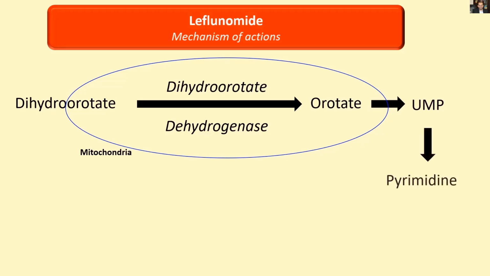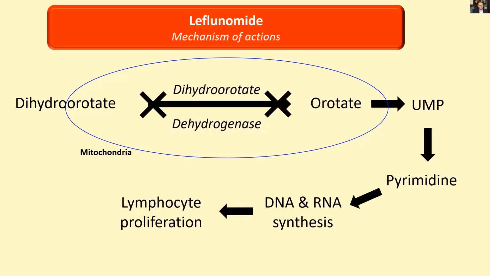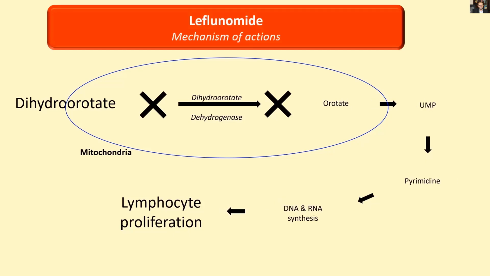UMP is the main component of pyrimidine, which builds DNA and RNA strands, thus enhances lymphocyte proliferation. Leflunomide suppresses the dihydroorotate dehydrogenase enzyme, thus suppresses the consequent reactions and results in the suppression of lymphocyte proliferation.